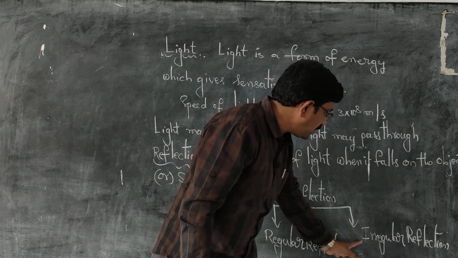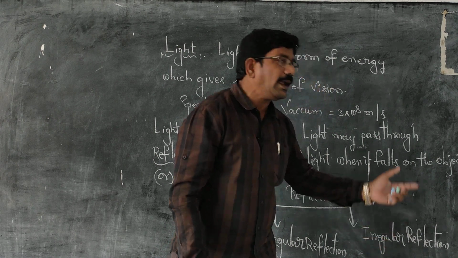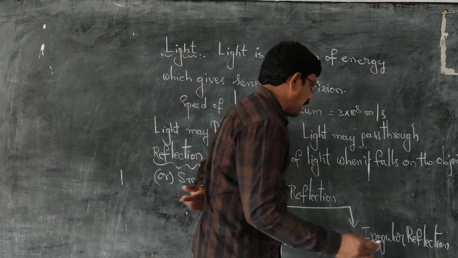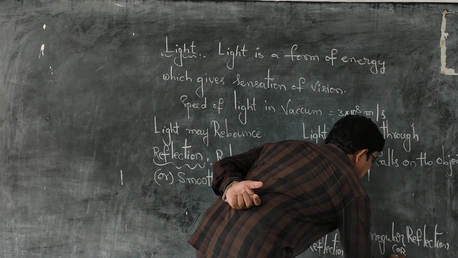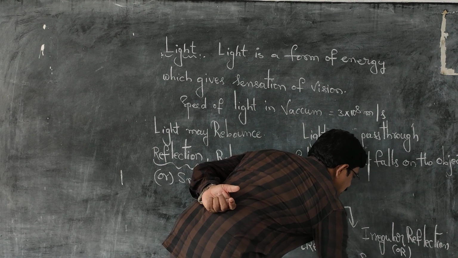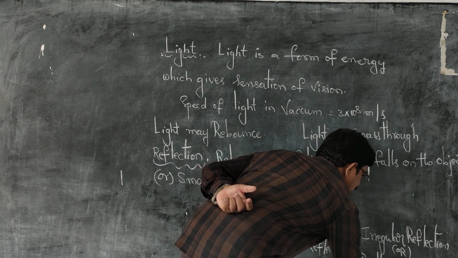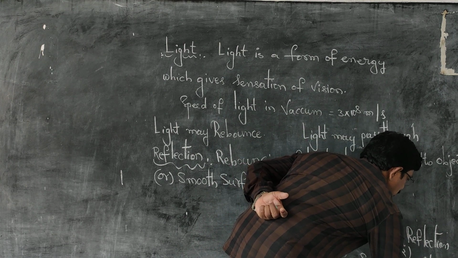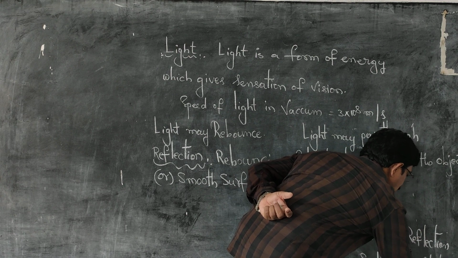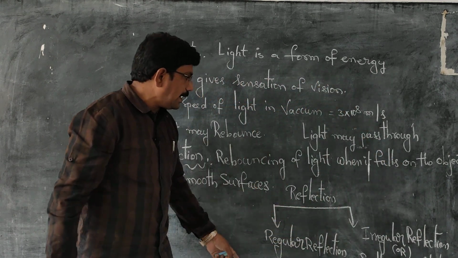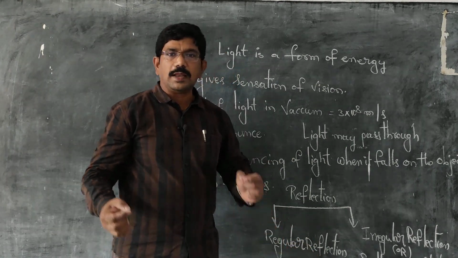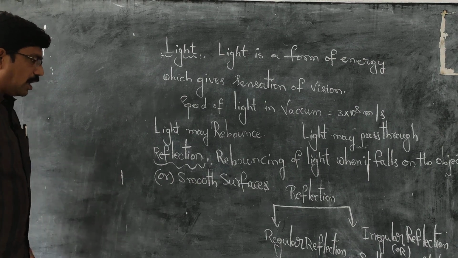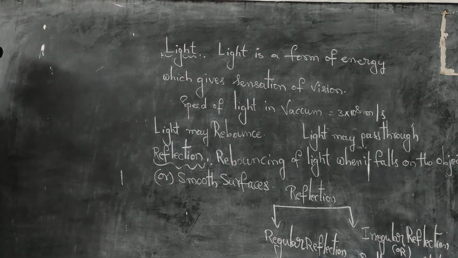What do you mean by irregular reflection? When light falls on irregular objects, irregular reflection takes place. Another name for this one is scattered reflection. Because of this regular and scattered reflection only, we are able to see the things around us. Now I will explain how the regular reflection is taking place.